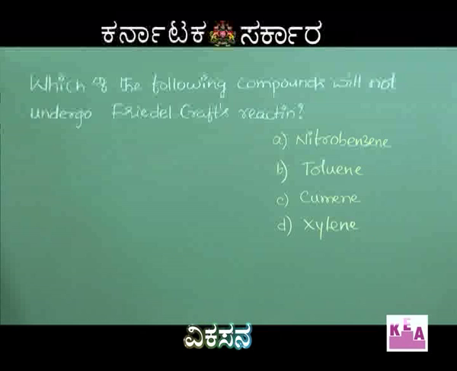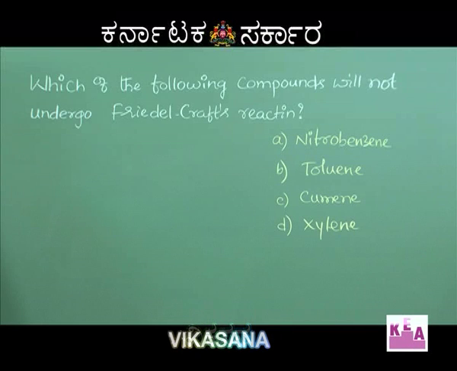The next question: which of the following compounds will not undergo Friedel-Crafts reaction? So, 4 options are here. Option A, nitrobenzene. Option B, toluene. Option C, cumene. Option D, xylene. Now, let us see the concept.